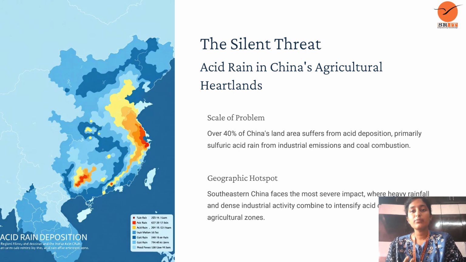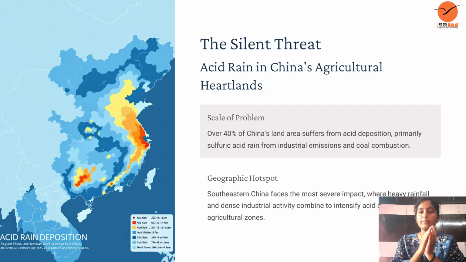There are two main problems that are faced by China. The scale of the problem is that over 40% of China's land area suffers from acid deposition, primarily sulfuric acid rain from industrial emissions and coal combustion. It means acid rain is formed when sulfuric acid and coal combustion emissions collide and form in the sky, and then it rains. Over 40% of China's land suffers from acid rain.